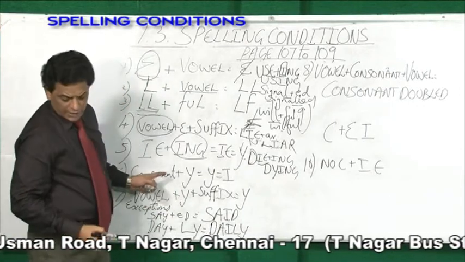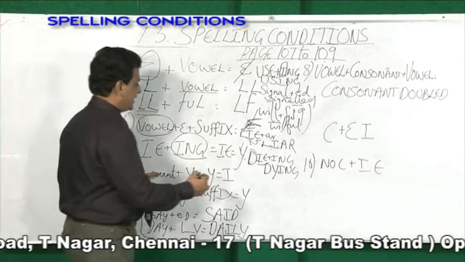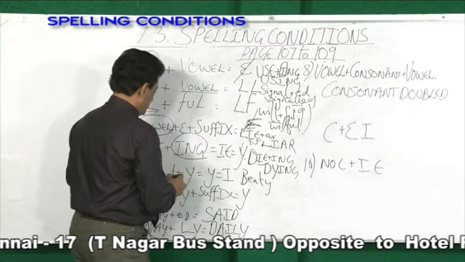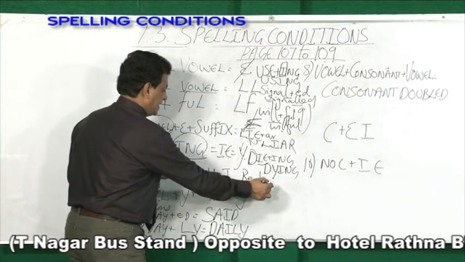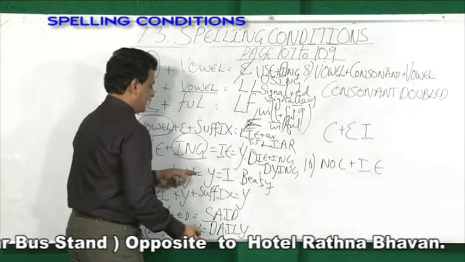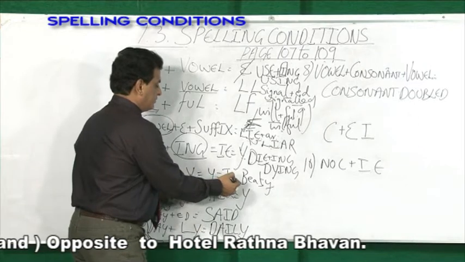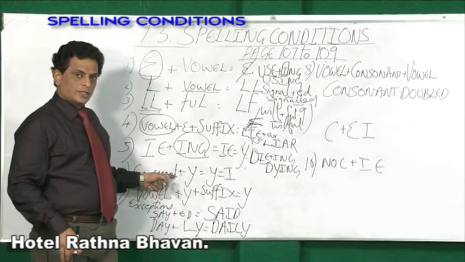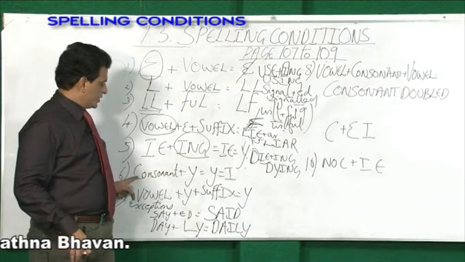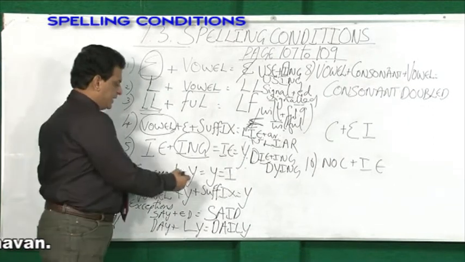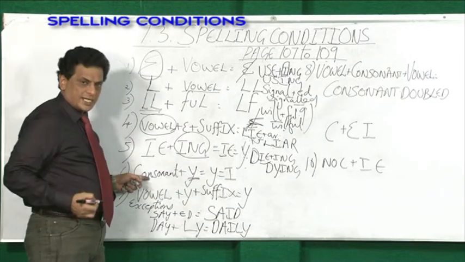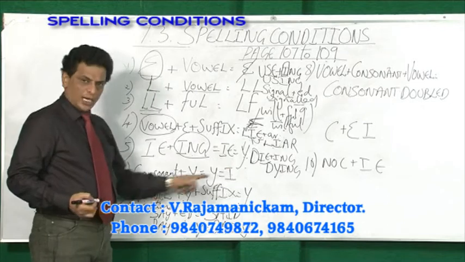Any word ending with a consonant. For example, beauty, ends with a consonant and the final ending should be Y. Then what will happen? The Y is converted into I if it is added with a suffix. Dear students, this is the sixth rule. Any word ending with y and before the y a consonant comes, the y is changed into I.